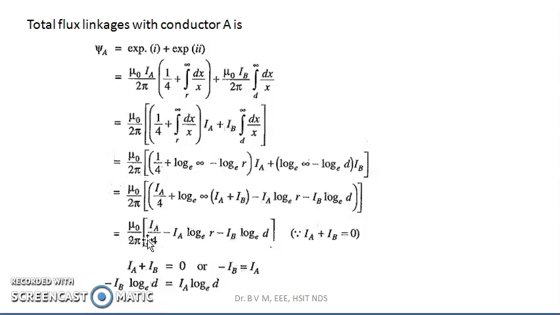So still simplifying this, Ia plus Ib, I have told you in the previous slide, Ia plus Ib is equal to 0 because Ib is the return path. Ib is equal to minus Ia. So Ia minus Ia is equal to 0. Okay. So Ia plus Ib is equal to 0, or minus Ib is equal to Ia. So you can substitute this minus Ib into log to the base e d with Ia log to the base e into d because of this. Okay.